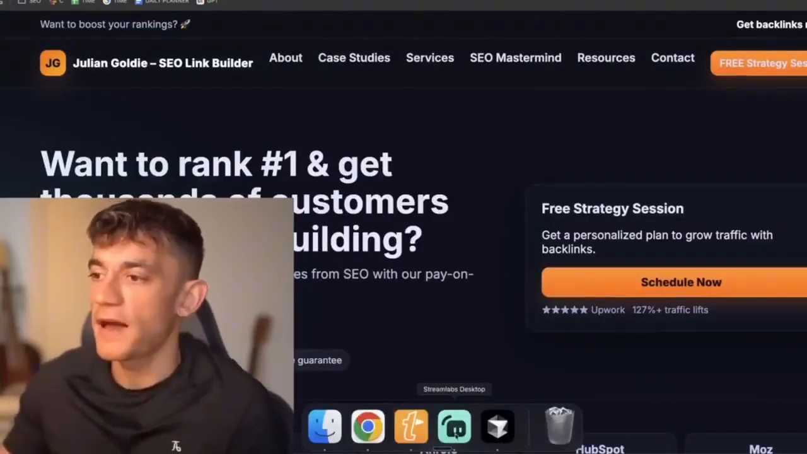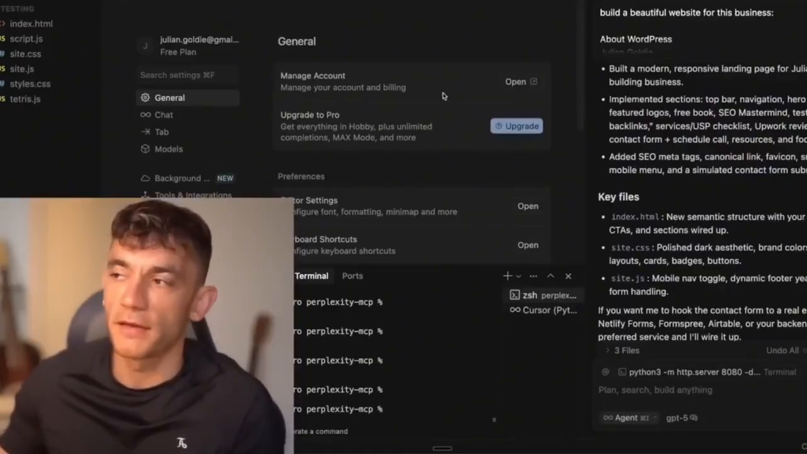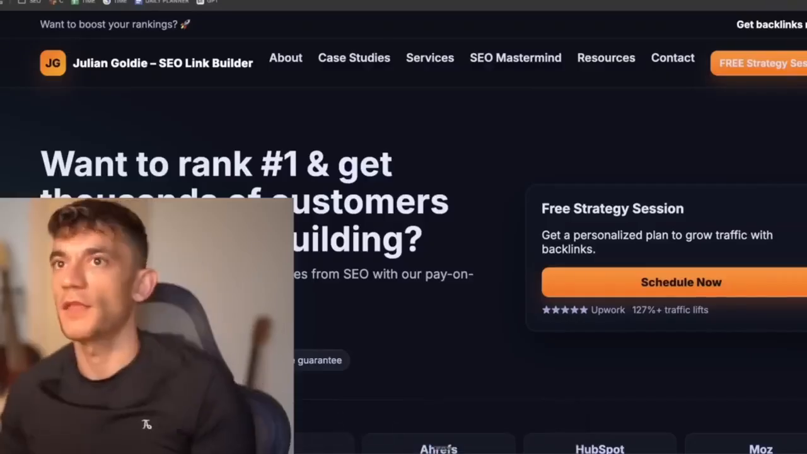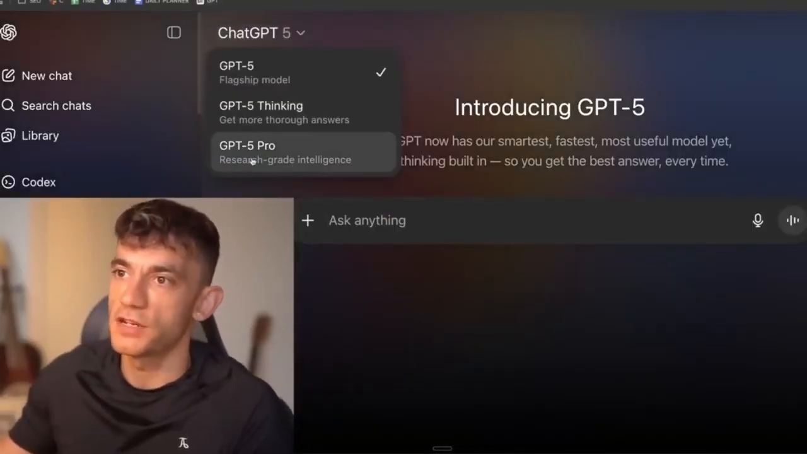Now, obviously you would go back and forth, vibe code it out inside Cursor, but again, I'm on the free plan. It was super easy to build out, really easy, and it didn't take a long time at all. Now, if we go back to ChatGPT, the other thing that you can do here is you can switch between thinking and also GPT-5 Pro.